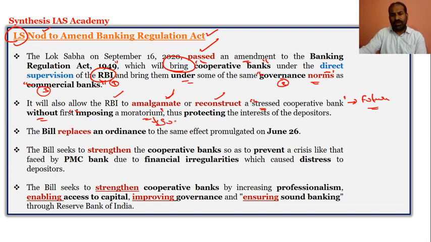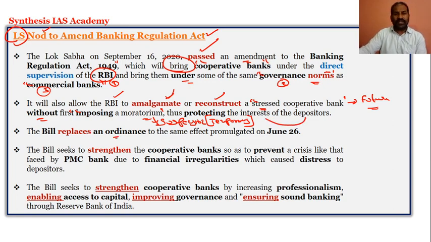That means there is no temporary suspension if any cooperative bank is under stress; RBI can directly amalgamate or reconstruct, keeping in view the interest of the depositors.